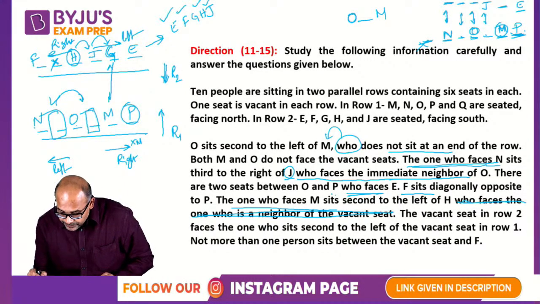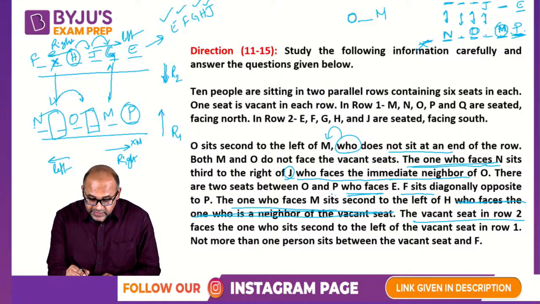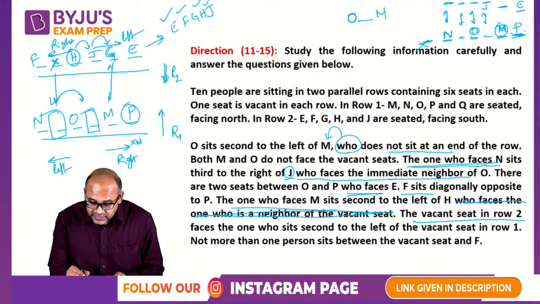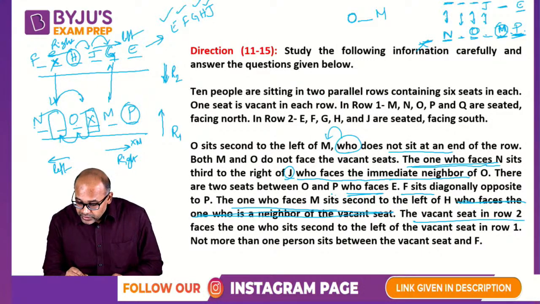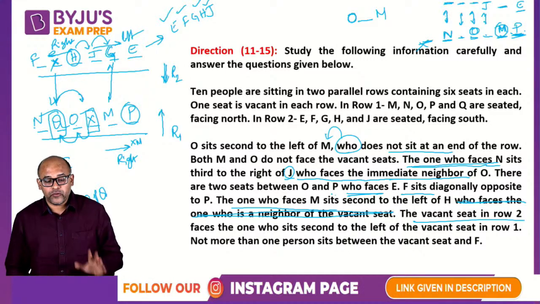Now we are saying that the vacant seat in row 2 faces the one who sits second to the left of the vacant seat. So this has to be vacant. Its first left, its second left, so this has to be a person. So who is the person left? The people are M, N, O, P and Q. So Q has to sit here. So we got our full diagram.